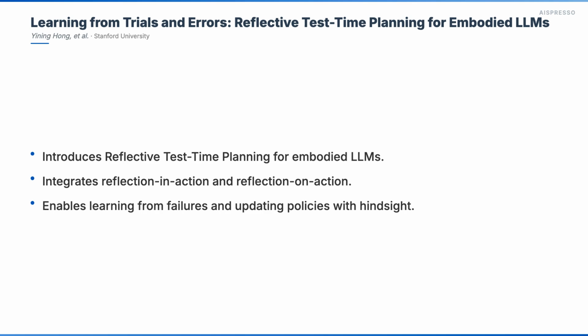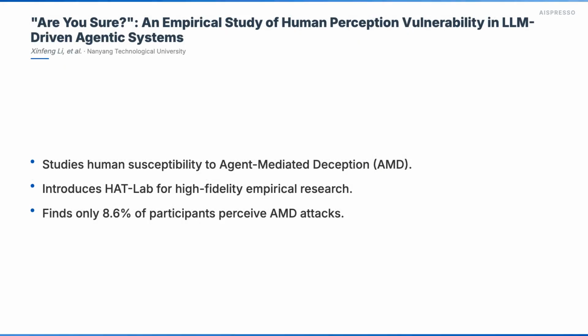This framework integrates two crucial modes of reflection: reflection in action, where the agent internally simulates and scores candidate actions before execution, and reflection on action, which updates the agent's internal reflection model and action policy based on external execution outcomes. They also include retrospective reflection, to revise earlier decisions with hindsight, ensuring proper long-horizon credit assignment. Experiments on new benchmarks demonstrate significant gains over baselines, highlighting how agents can correct behavior and accumulate experience through this reflective process.